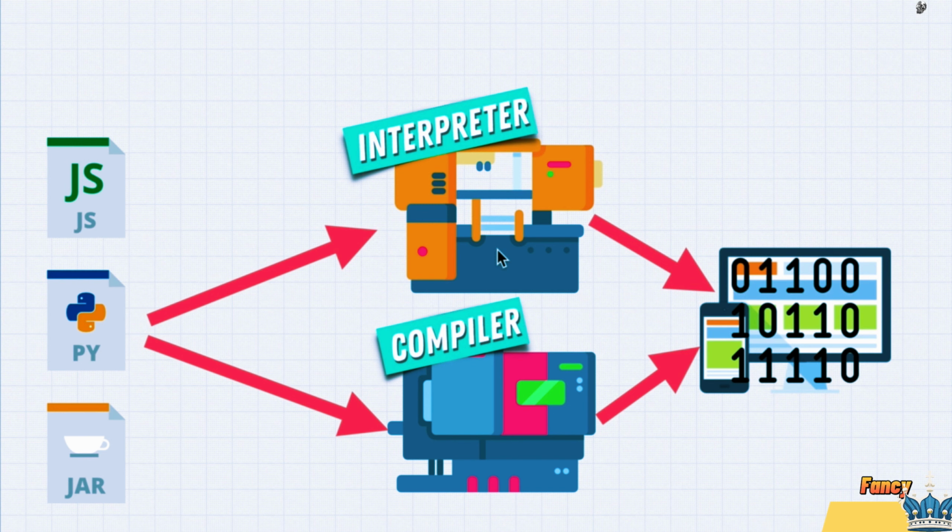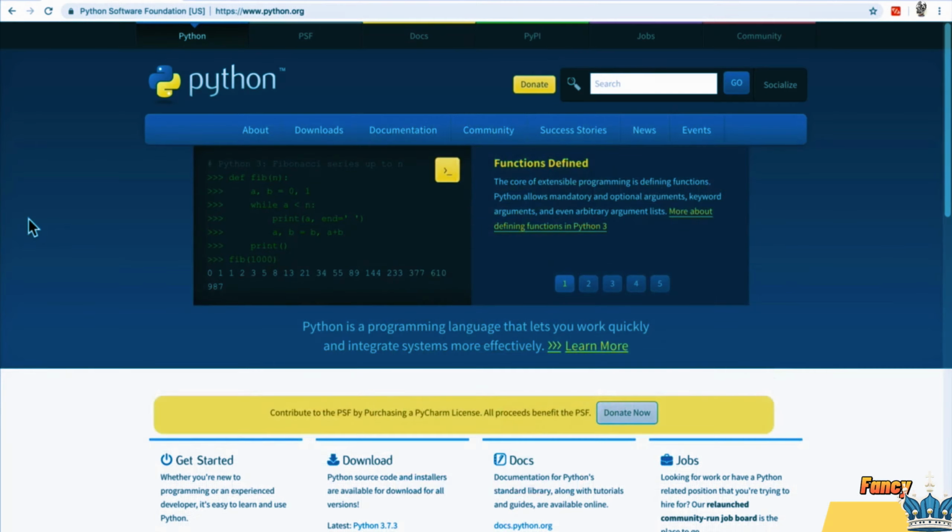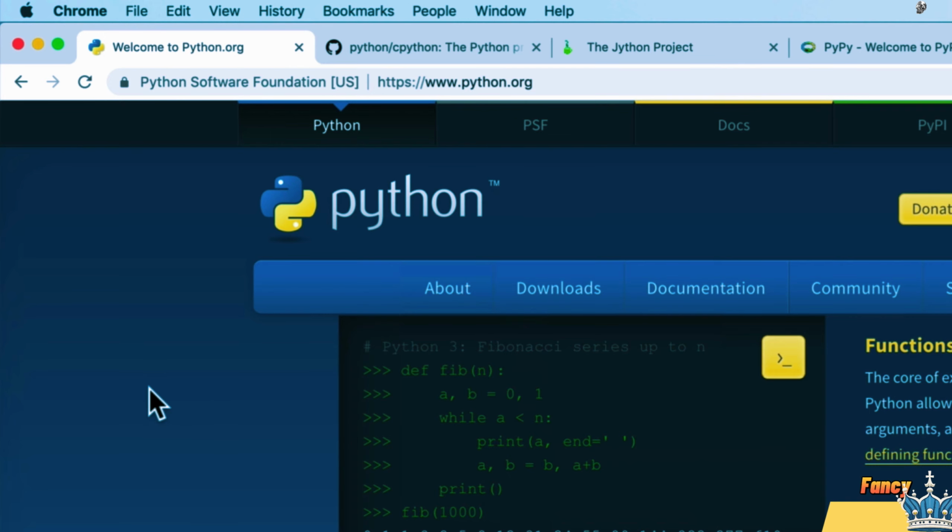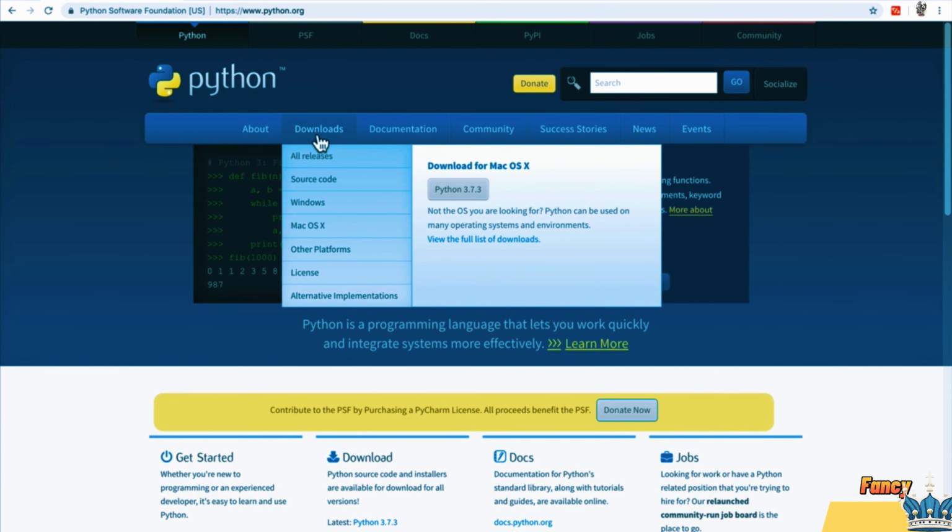So we learned that we need these machines in order for us to write Python, right? How can we get these? Well, we download them. And here we download Python from the Python Software Foundation, from python.org. Now, before we download Python, we're going to wait a little bit, because in this course, I want you to understand why we're doing things, not just follow my tutorials, follow my videos, and not understand the meaning and the fundamentals behind what we're doing. You should be able to teach what you're going to learn.